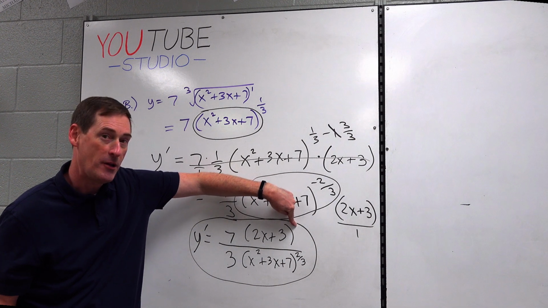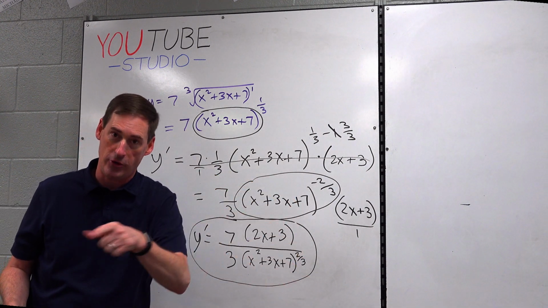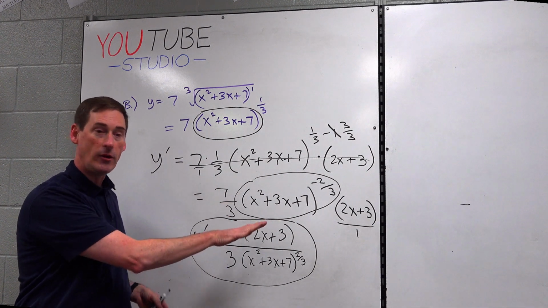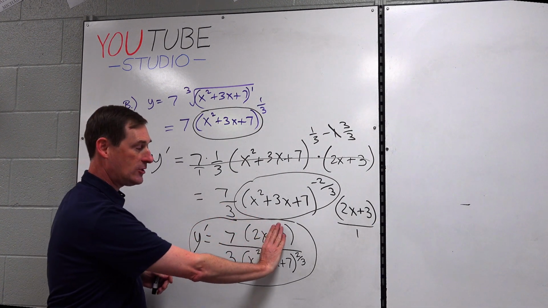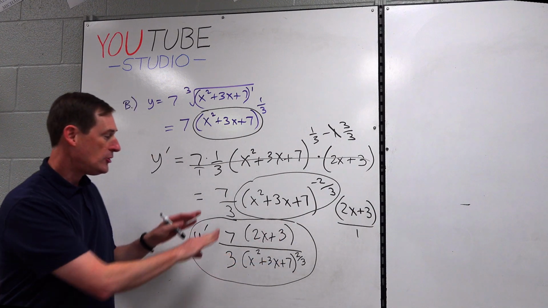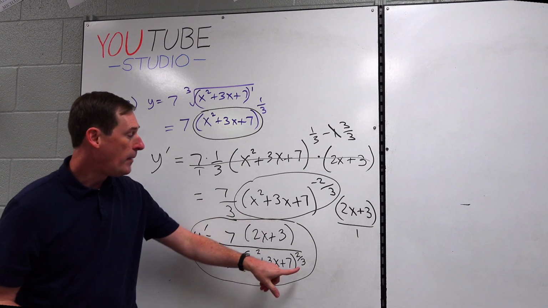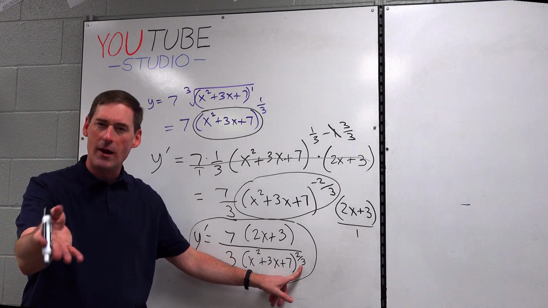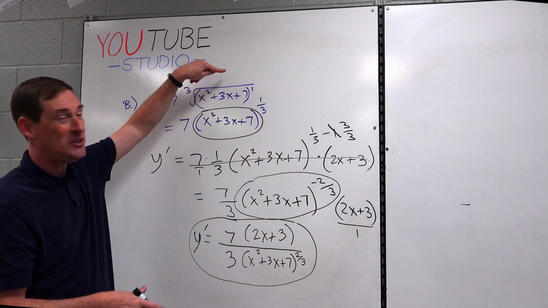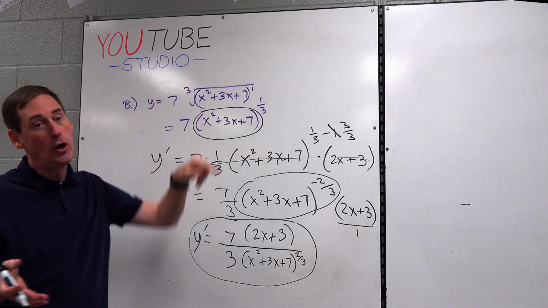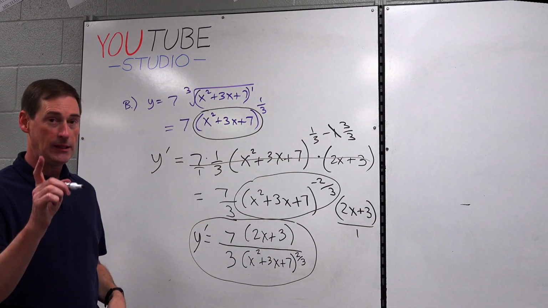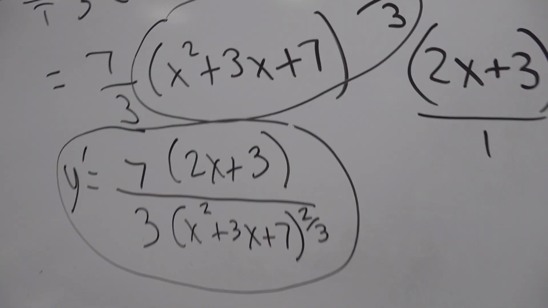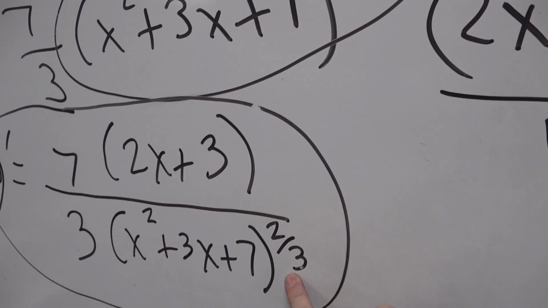There's no power on the parentheses. So you can distribute the 7 if you want to. It's better to just leave it monomial, binomial. Now, if it's 7 times 2x, you better multiply those. So top, leave it. Bottom, it's okay, but isn't the 2/3 power exponent form? Didn't we start in radical form? So for my best students, let's change that from exponent form to radical form. All right, what's the root? Still 3rd root.